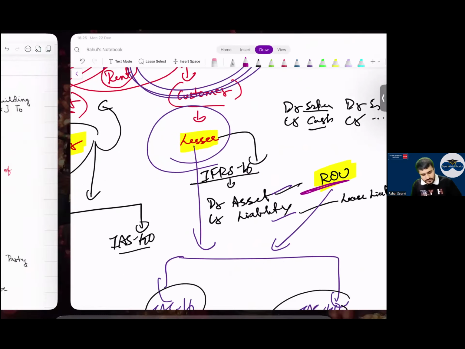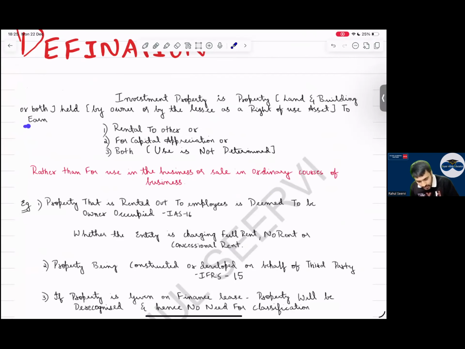Yes, sir. To earn rental to others, we give on rent, sir, or capital appreciation. I purchase a land, after 2 months or 3 years or 5 years, price is going up, I sell it, I make profits, or both. Rather than for use in business, it should not be in business use, or sale in ordinary course of business.